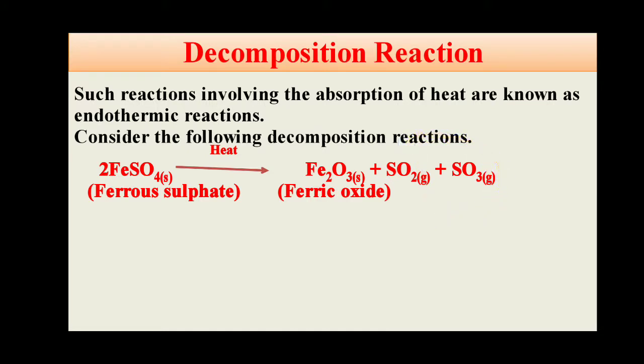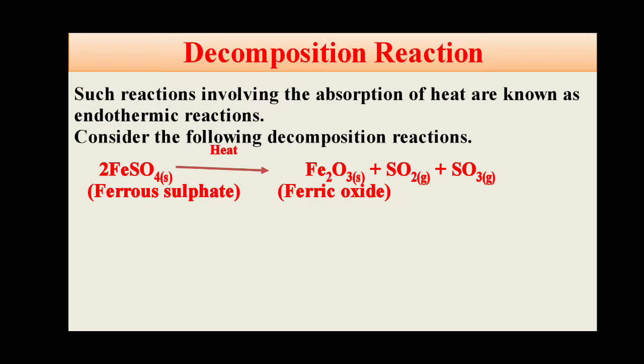So again I repeat, when ferrous sulfate is heated, it breaks down into ferric oxide in solid form, and sulfur dioxide and sulfur trioxide in gaseous form. This is an example of a decomposition reaction.